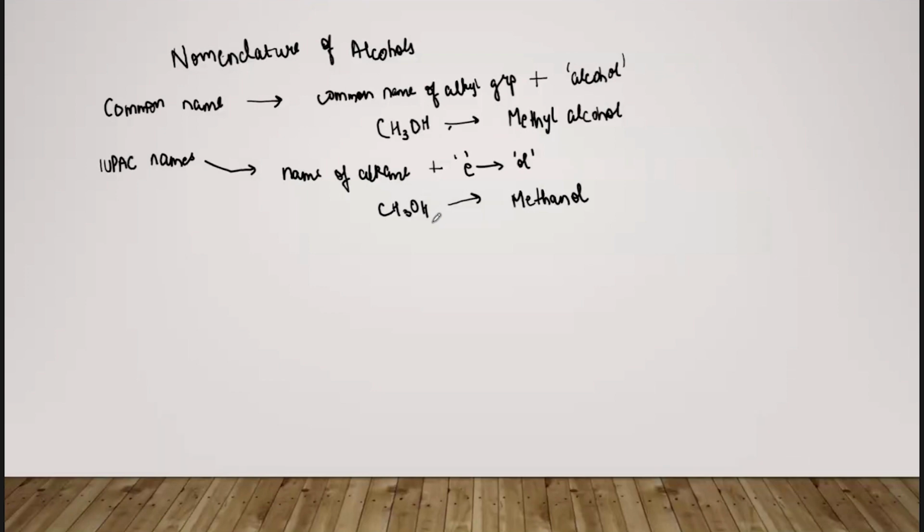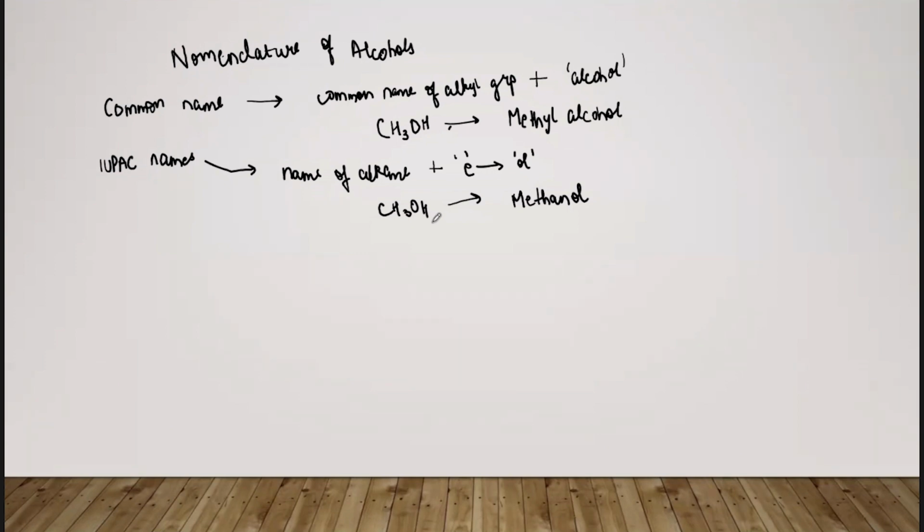So we want to number our longest chain. So how do we do the numbering? We will start from the carbon atom which is attached to the OH group. That alpha carbon, which we just discussed, will be numbered as 1, and then whatever longest chain you have chosen will be numbered accordingly, like 1, 2, 3.